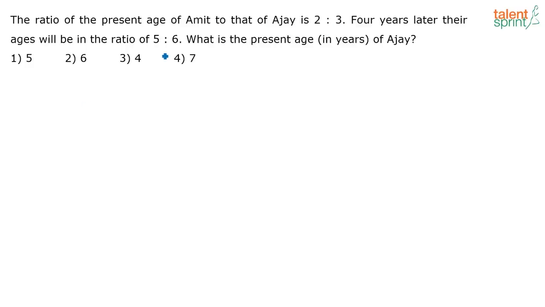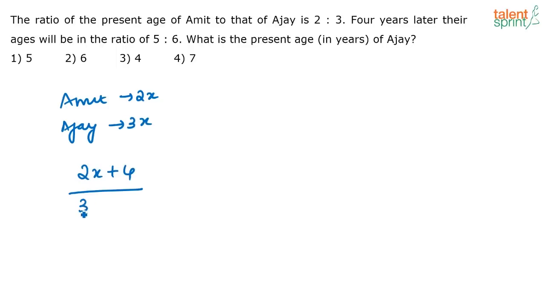If I take the age of Amit as 2x, the age of Ajay is 3x, and it is given that 4 years later, 2x plus 4 divided by 3x plus 4 is equal to 5 by 6. Okay, so yes, here Amit's age you will get as 1.5. Yeah, that is something to do with the question. So whatever is given in the question, you have to take that to be true and solve, right?